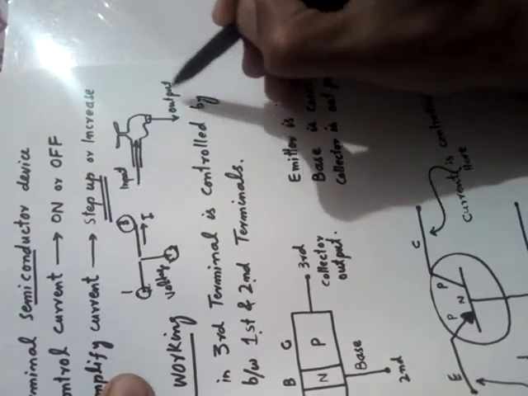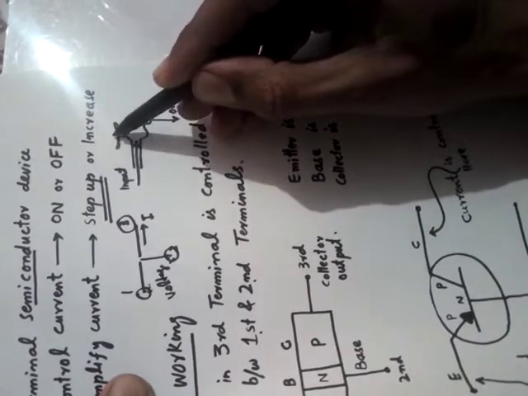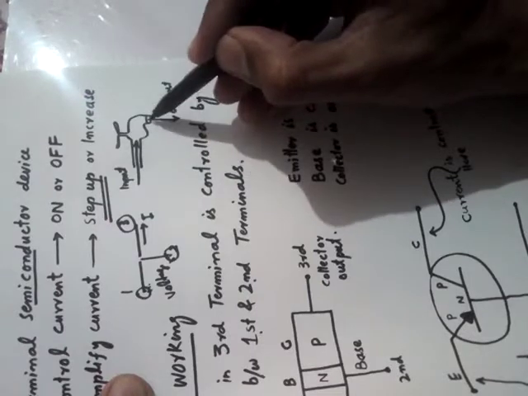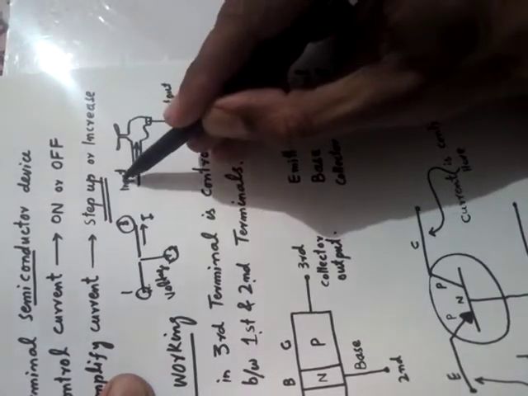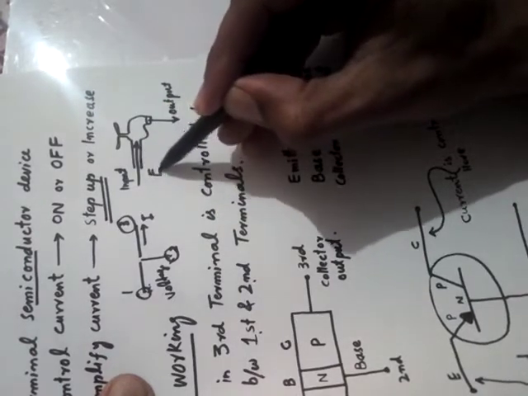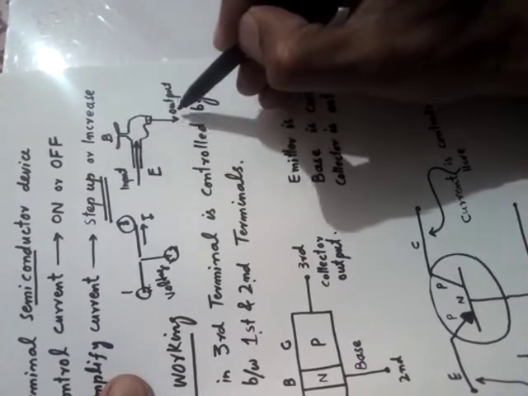Getting my point? From where do we control the amount of output? Right from here. We turn it and we reduce or increase the amount of water. So this input is the emitter, this tap turning is the base, and the output we get at the collector.